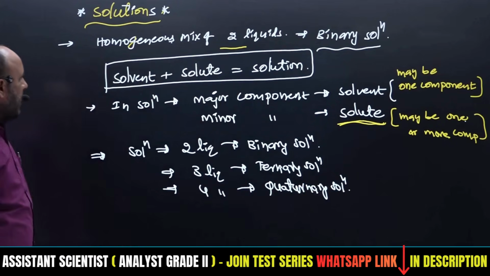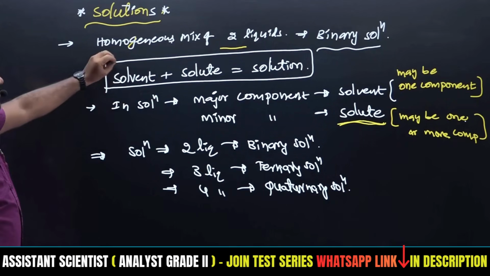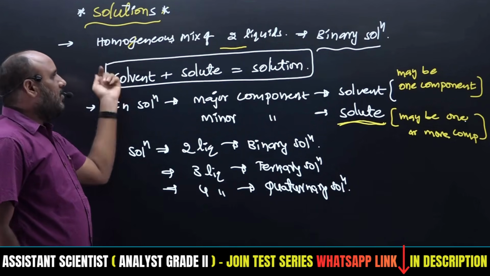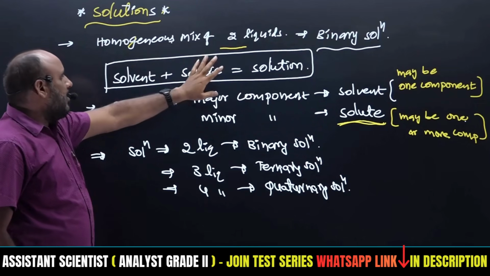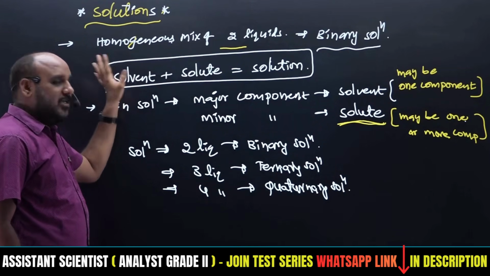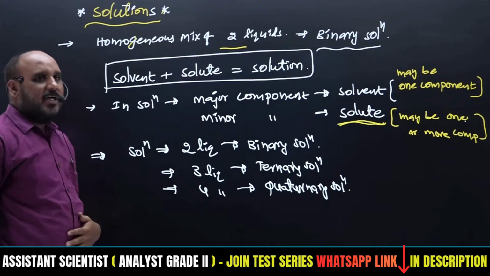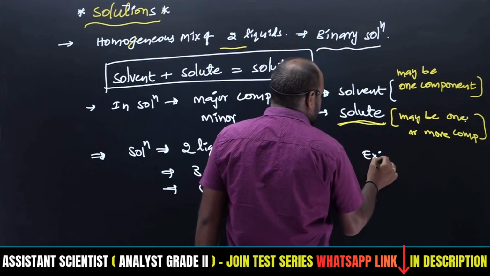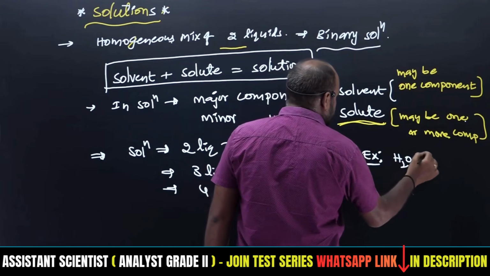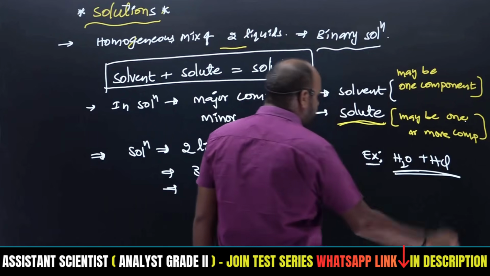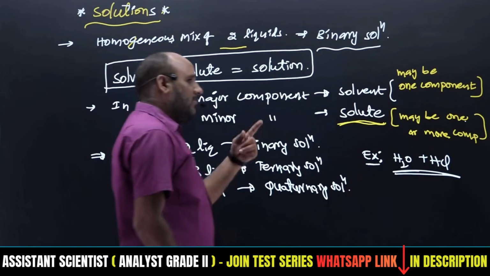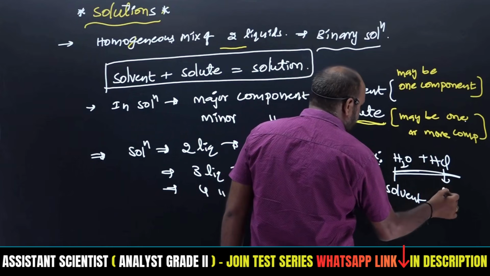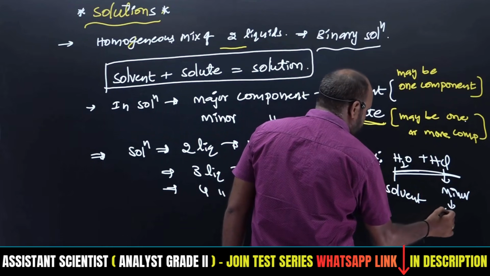Quaternary solution, right? As we mentioned, all of these belong to what? Homogeneous mixtures, right? Sometimes there is a possibility of a heterogeneous mixture also, where a small portion of solid is added to the liquid, so that it becomes heterogeneous. An example of a homogeneous mixture: water is mixed with HCl, which forms a homogeneous mixture. Water is the major component, therefore it acts as the solvent. HCl is the minor component, so it acts as the solute.